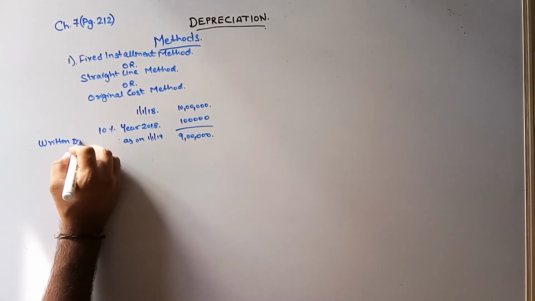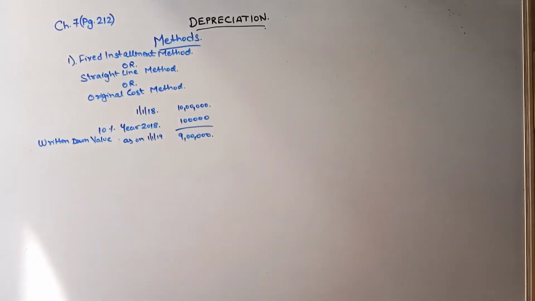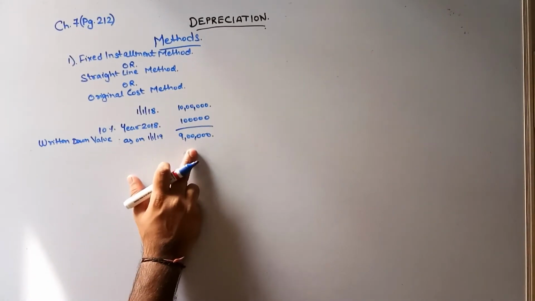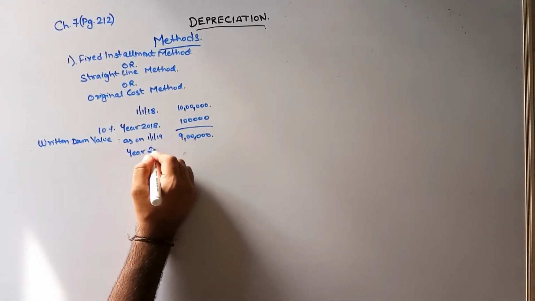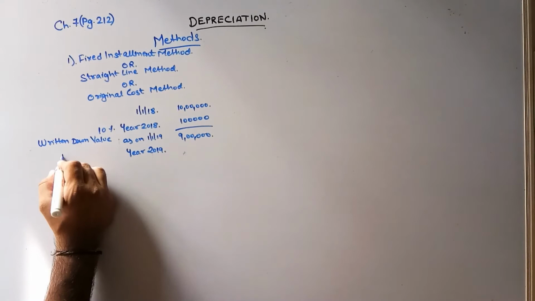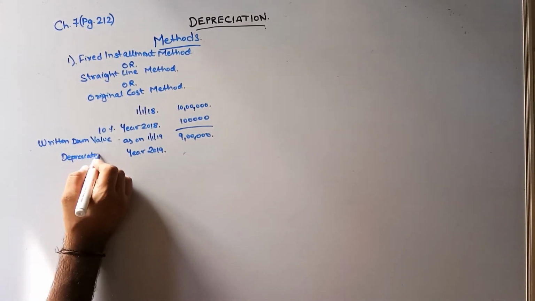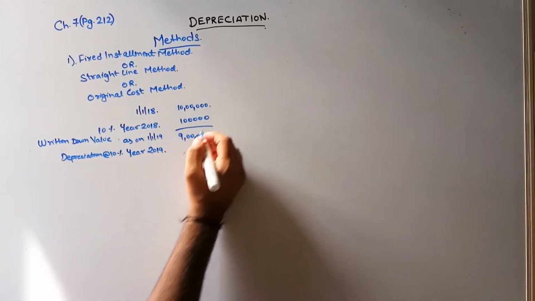Written down value. The written down value as on 1/1/19, 1st Jan 19, is 9 lakhs. Now for the year 2019, my depreciation at 10% for the year 2019 will be how much?